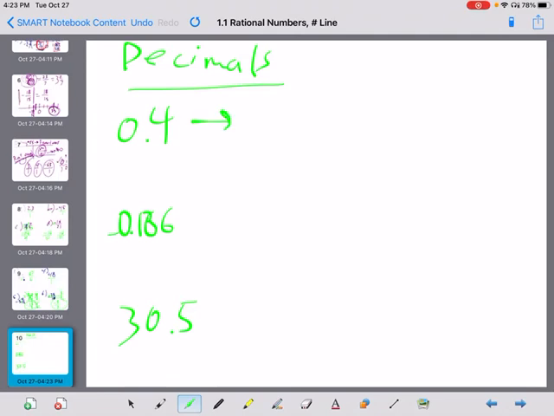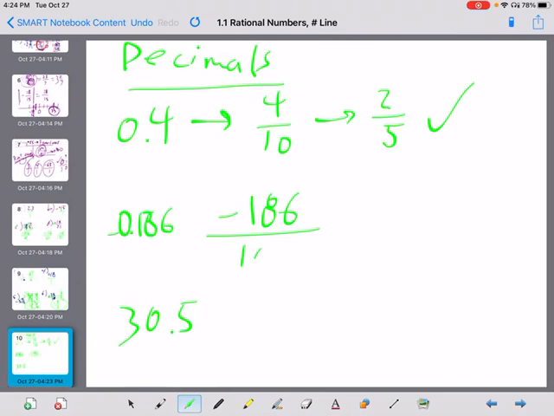So here, all I do, yep, 4/10, because 4/10, is that done? No, why not? That's right, because it's not reduced. How do I reduce it? Divide by 2/2 on the top and bottom, and it becomes 2/5. Is that all the way reduced? Yes, it is. All right, with this one, negative 186 thousandths. Well, if you actually set it the right way, instead of saying negative 0.186, go negative 186 and thousandths, so it's over 1,000. Is that done? No, we got to divide by, well, I'm going to do 2/2 right away, because I know both of them are going to that.